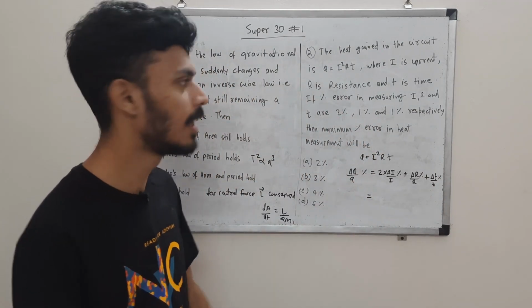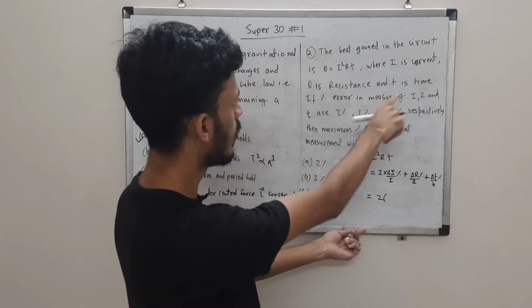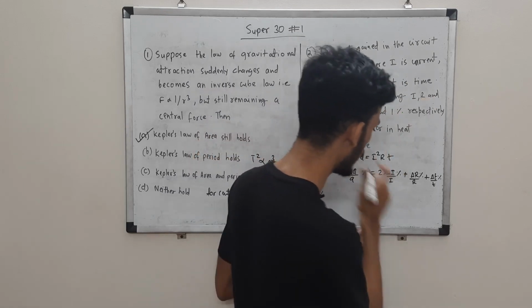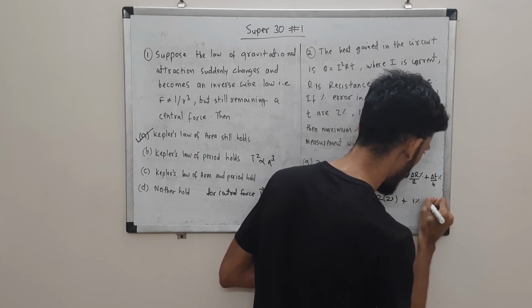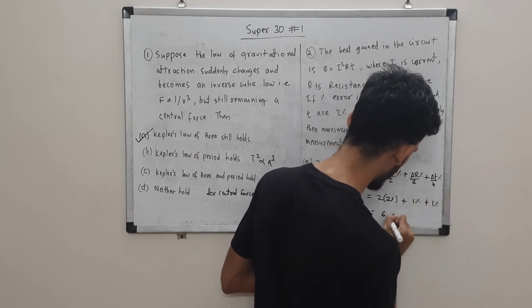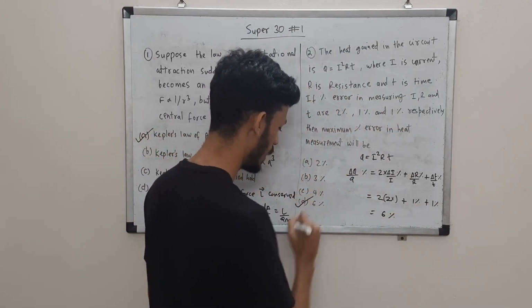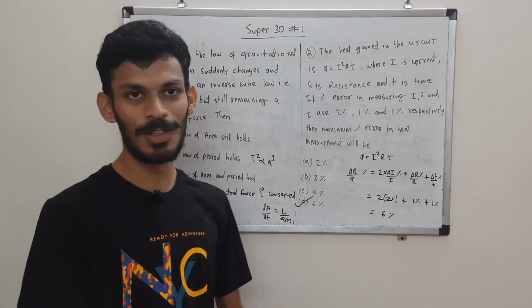So this is directly based on error analysis. The percentage error in I is 2%, so this is 2 times 2, which is 4. R is 1%, and T is 1%. So this is 4, 5, and 6. So 6% is the maximum error that can occur in the measurement of heat. So option D, 6%, is the correct choice over here. Over to the next set of questions.